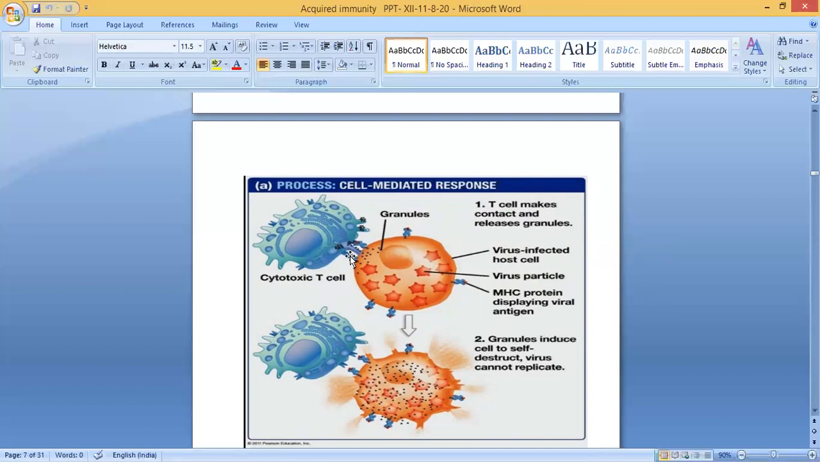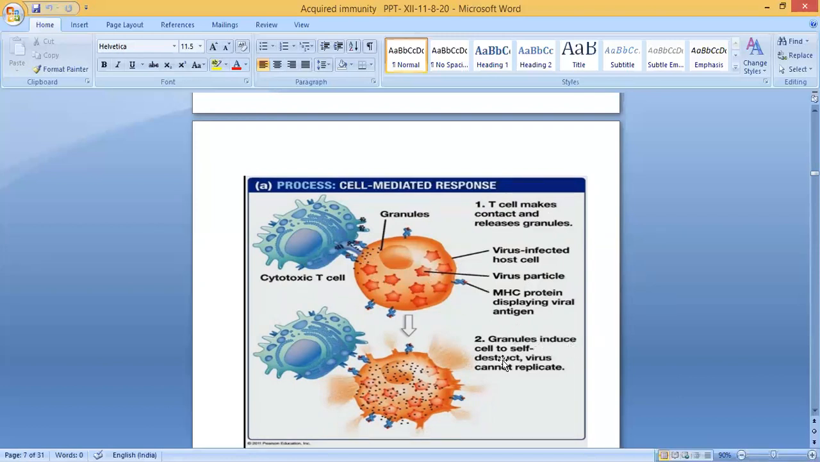What it will do, it makes contact and releases granules. You can see the granules here. This is the virus infected host cell. The virus particle, you can see here, multiplied, and you can see many virus particles.